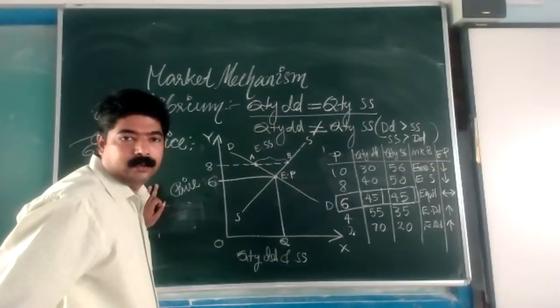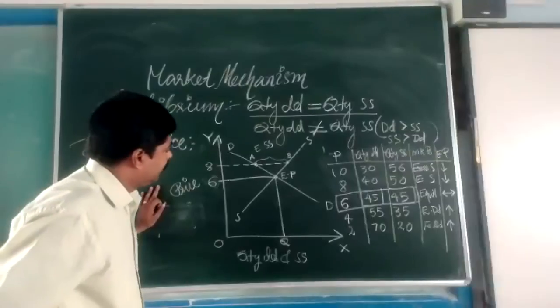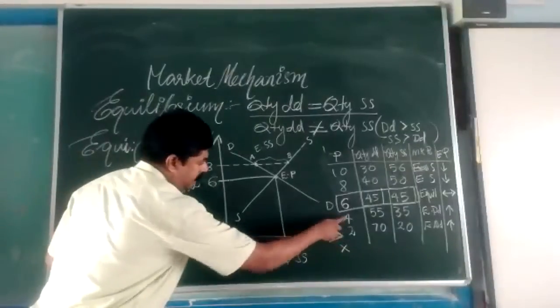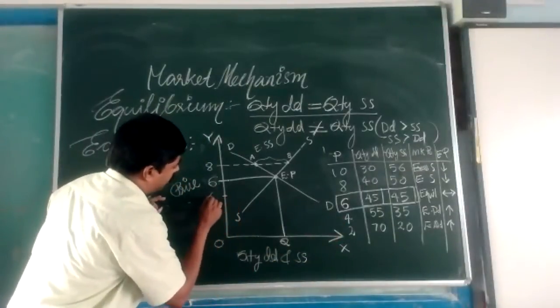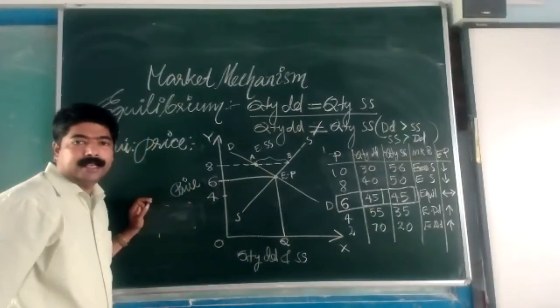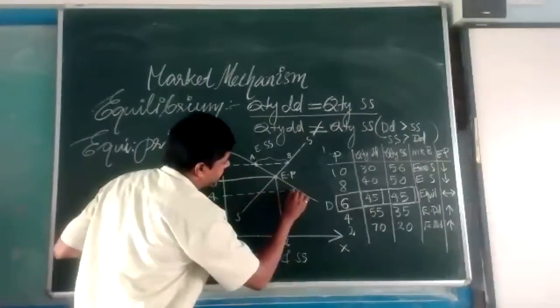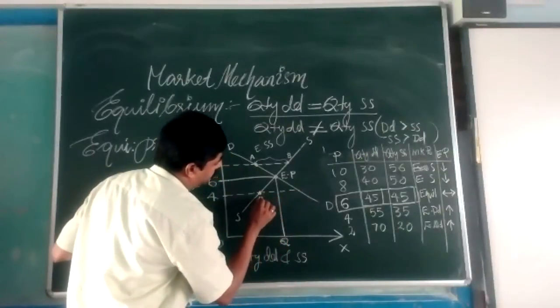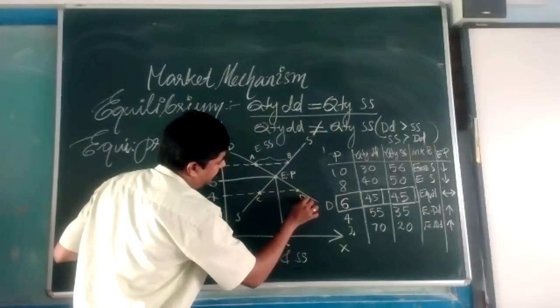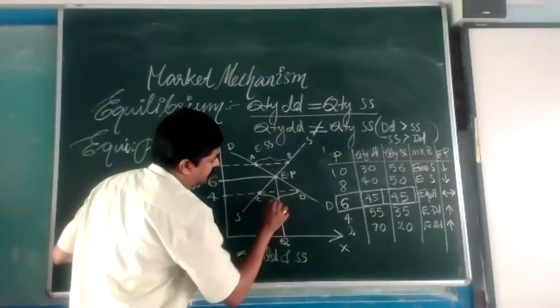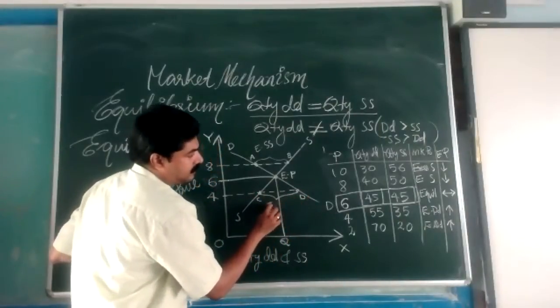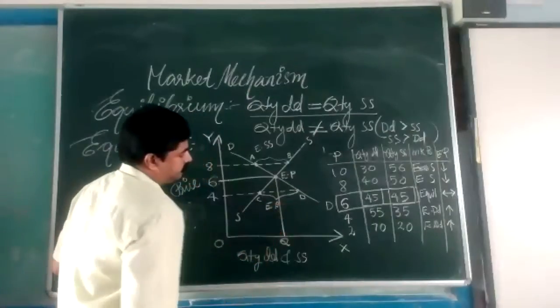Understand? Okay. Then see, another price is 4. Price 4. If the price is less, what is happening here? Look at the diagram. This is part C and D. What is happening here? Excess of what? Excess of demand.